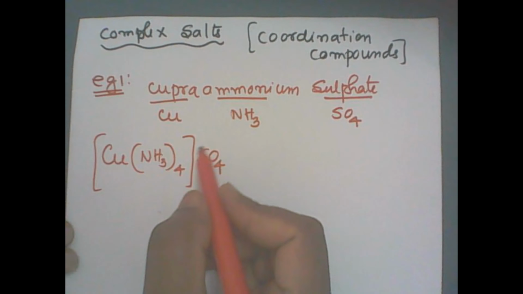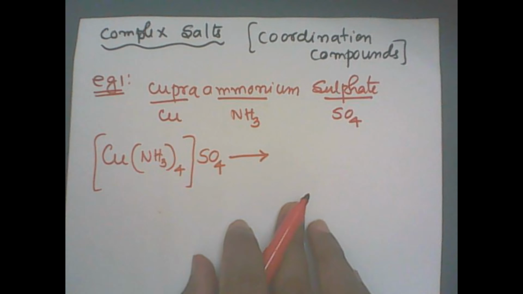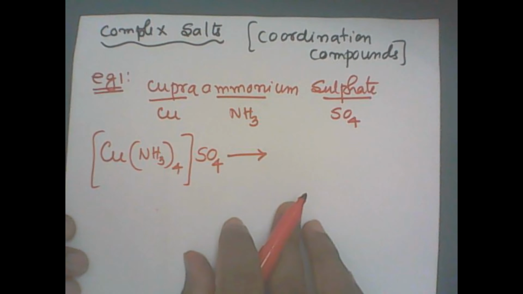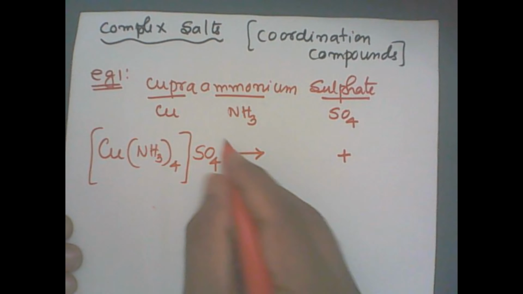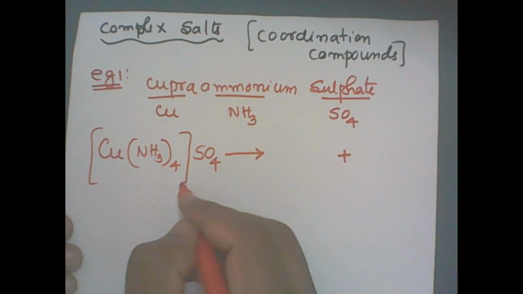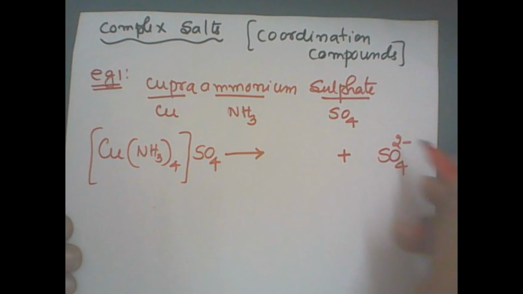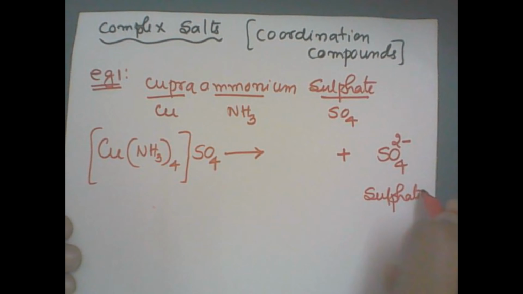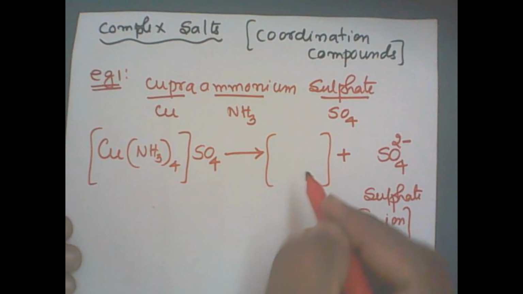All these are salts, so when you dissolve them in water, they give rise to a cation and an anion. Whatever is outside the square bracket is free. It is SO4 2 minus, known as the sulfate anion.